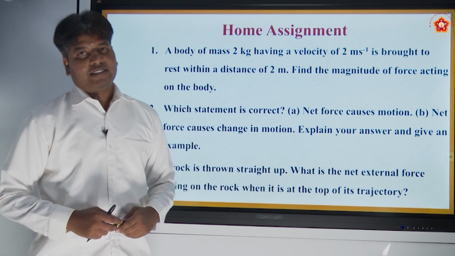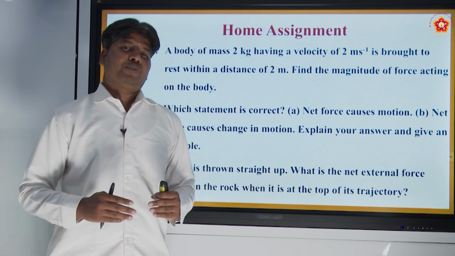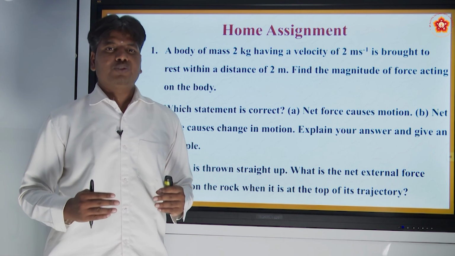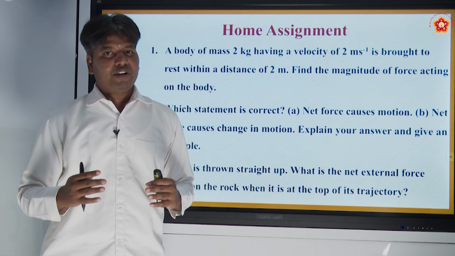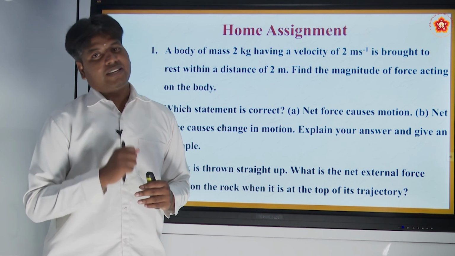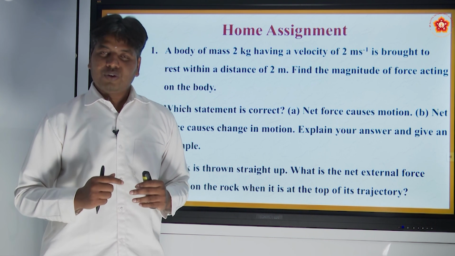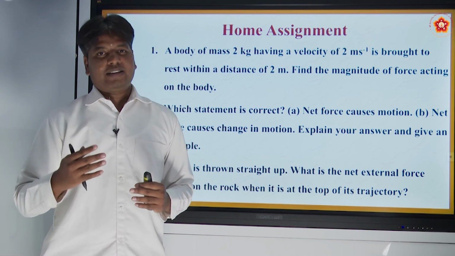In our next session, we will be discussing another beautiful topic, Newton's third law of motion, the most popular law. And to remind you, there are many misconceptions on that law as well. So let us discuss that in the next session